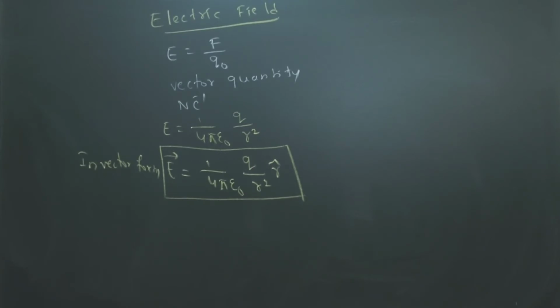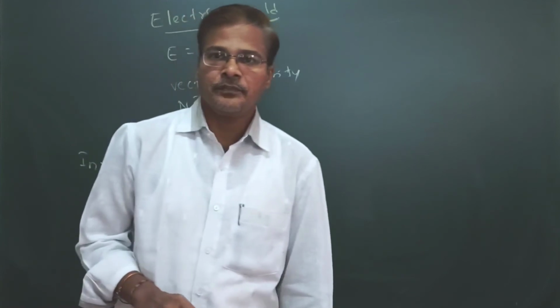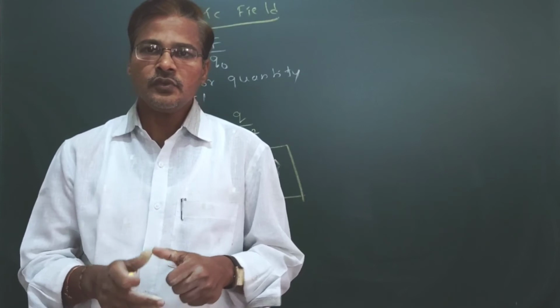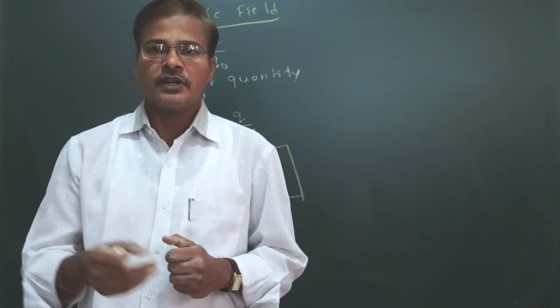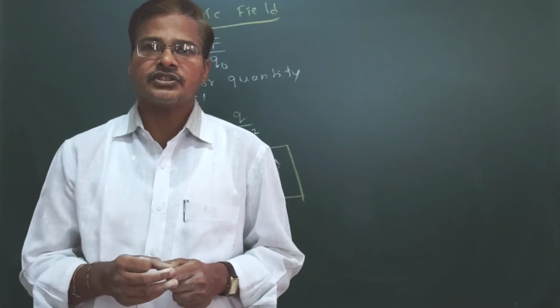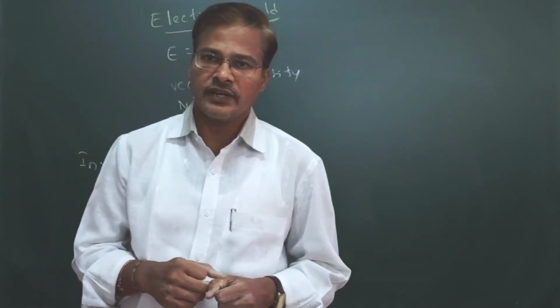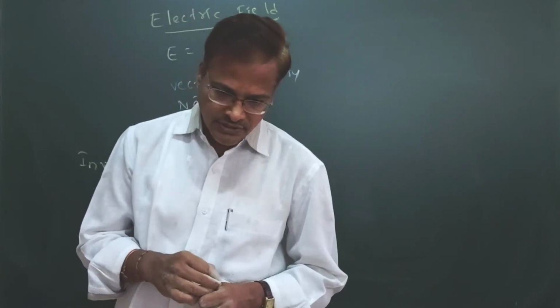Now the basic characteristics: we are going to see electric field lines. What are electric field lines? If a unit test charge is placed in the field of a source, that unit charge will move along one particular path. The path followed by that charge is called an electric field line. Electric field lines are imaginary lines.